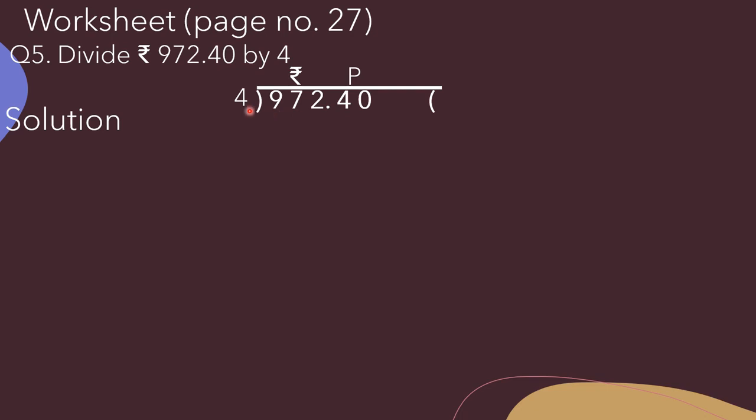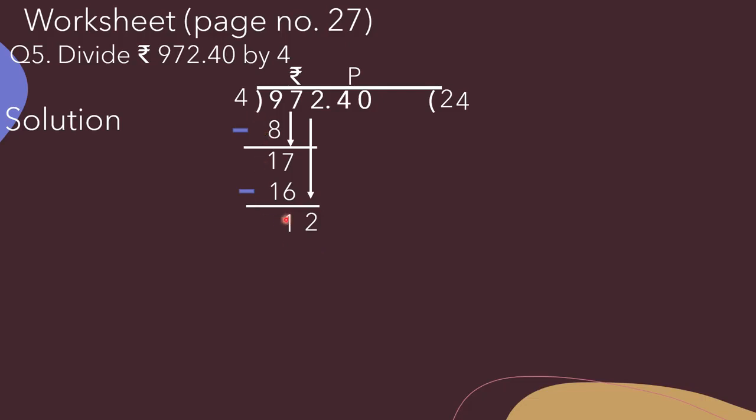So 9 divided by 4, we will get 2 as quotient, and 8 we will write below 9, and the remainder is 1. Okay. Now we will bring down this 7 and write it here. Now the number becomes 17. Now we have to divide 17 by 4. So here we will write the quotient as 4 and 16 we will write below 17. Now we have to subtract. So 17 minus 16 is 1. Okay, now we will bring down this 2.